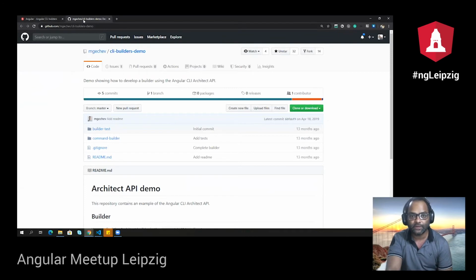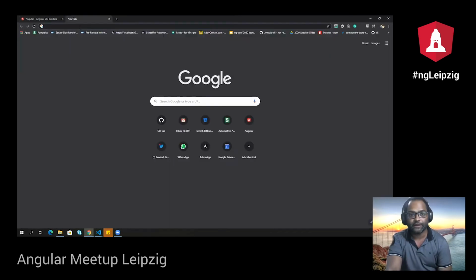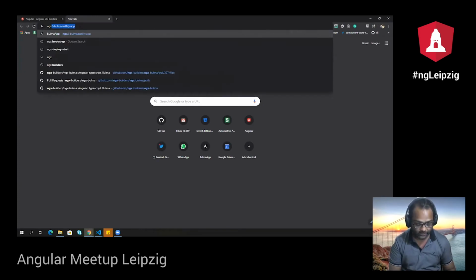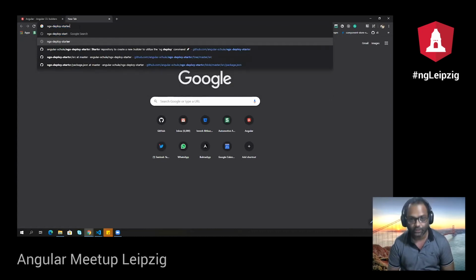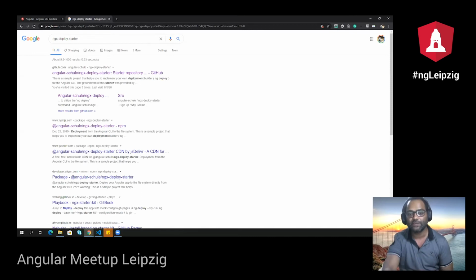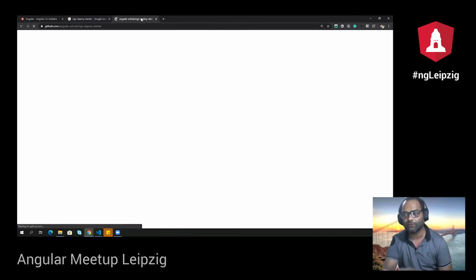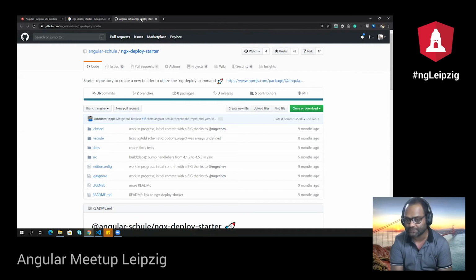And there is another project created by another great friend of mine, and I'm a huge fan of his work. Johannes created ngx-deploy-starter, in case you want to create a builder related to deployment of your application. If you're not aware, there is a command called ng deploy, which lets you deploy your application using the Angular CLI. You can just say ng add whatever builder you are using, and then just do ng deploy, and your application will be deployed.